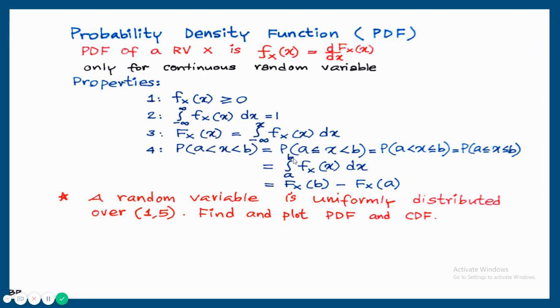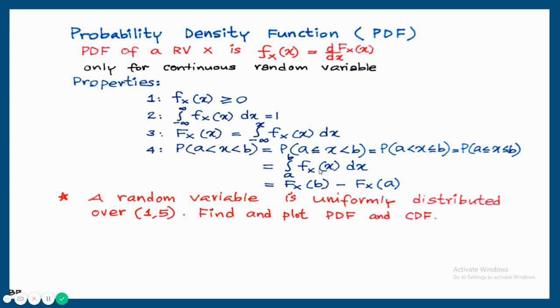From A to B, that is why the integral from A to B of the probability density function f_X(x) dx. This also can be written as the integral from minus infinity to b of f_X(x) dx minus the integral from minus infinity to a of f_X(x) dx, that is the same as F_X(b) minus F_X(a). So for a given range, probability can be written in terms of PDF or CDF.